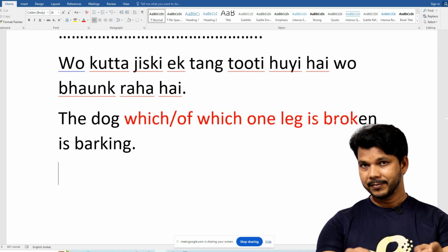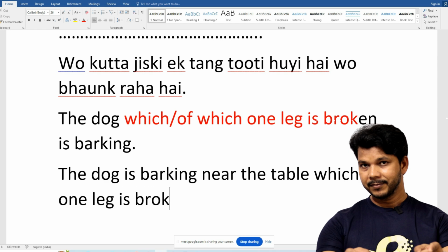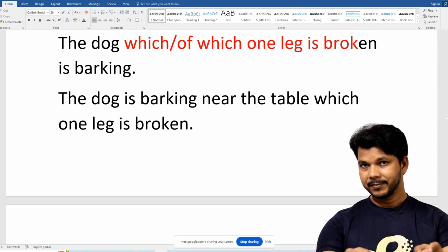And see the mistake. If I say the dog is barking near the table which one leg is broken, now see, what are you talking about? Table. We are talking about the table. So see that in your heart you want to give extra information about the dog, but by mistake you put this here, and people understood that you're talking about the table, isn't it? Yes sir.